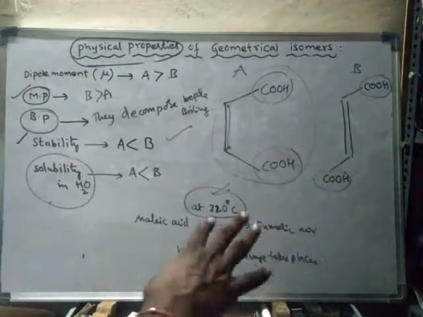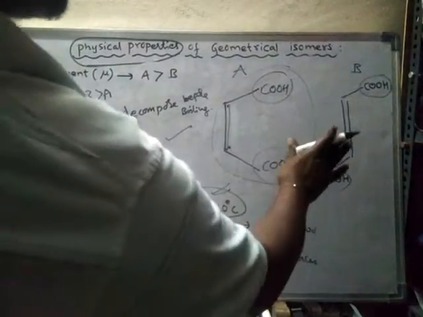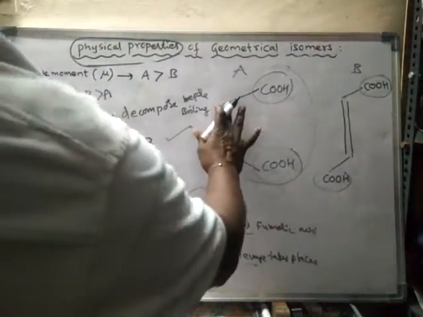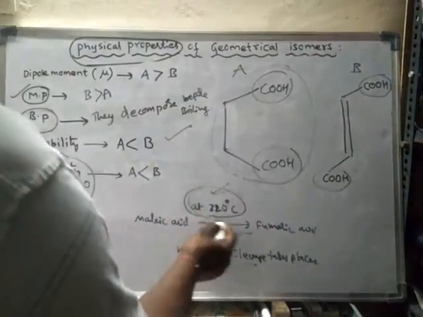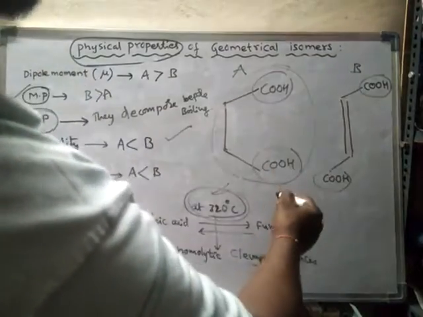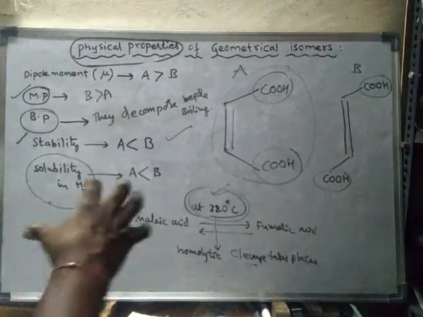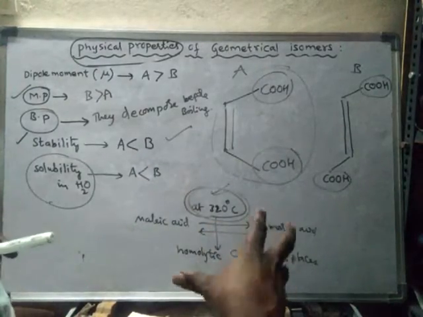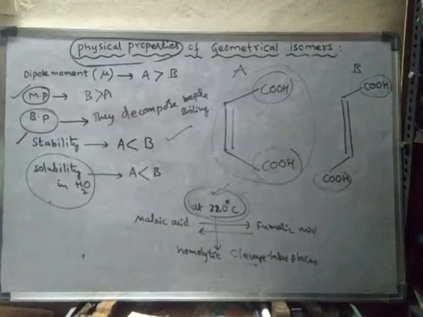Suppose I start with fumaric acid. When it is heated to 320 degrees centigrade, a few molecules of fumaric acid will convert into maleic acid, and in that substance you will find a mixture of fumaric acid as well as maleic acid.